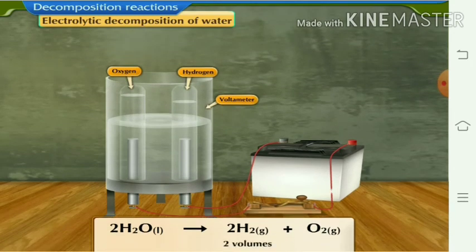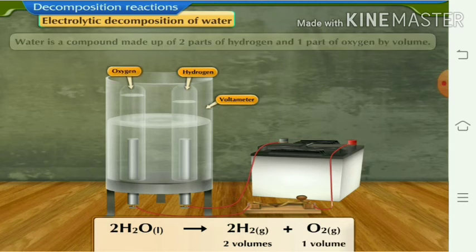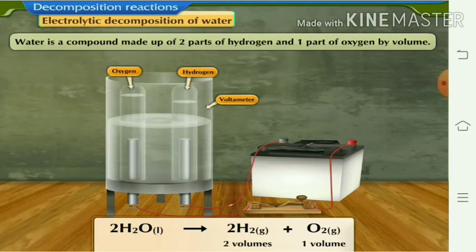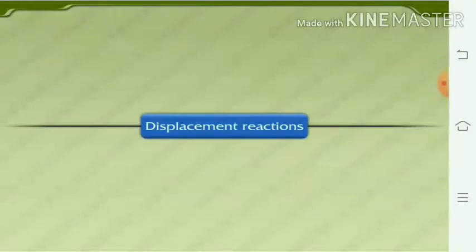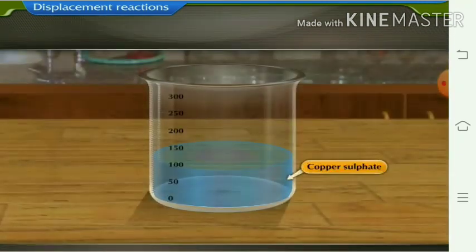Thus, we can see the changes. We can see the two products, that is hydrogen gas and oxygen gas. Hydrogen is in 2 volumes and oxygen is in 1 volume. Thus, water, a compound, gets converted into hydrogen and oxygen. Third type of reaction is displacement reaction.